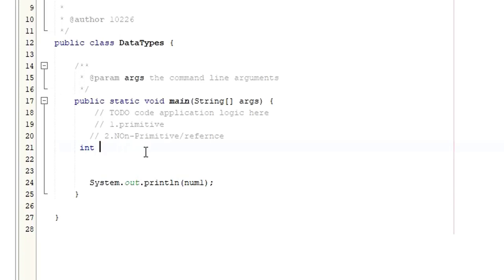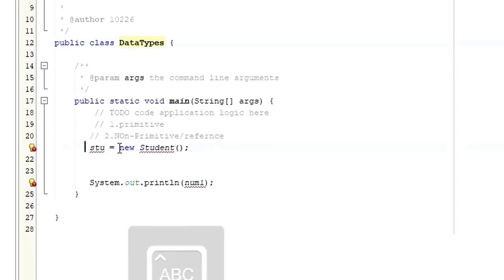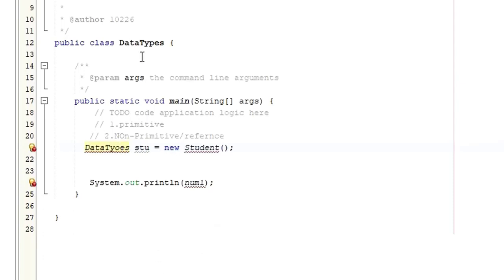How to create an object in Java? I'm sure that I taught you just before sometimes. So let me say Student, and then I'm going to say stu is an object. Here I'm going to say new as a keyword, then I'm going to say Student, right? This one is giving me an error because I have to create an object based on the class name. So here the class name is the data type. So it has to be the same name as the class name.